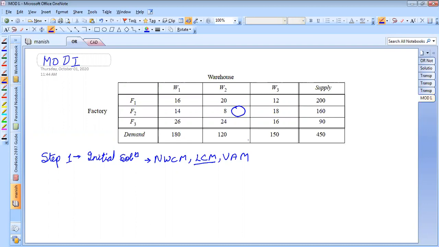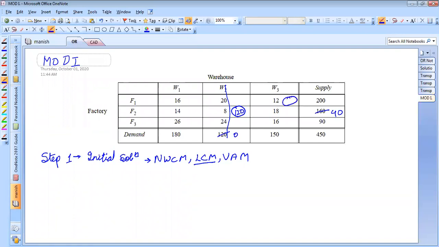The allocation is 160, 120. So I'll make a 120 allocation here, and this will become 0. This will become 40. This will be eliminated, correct? Now let us see what is the next minimum value. 12, exactly.